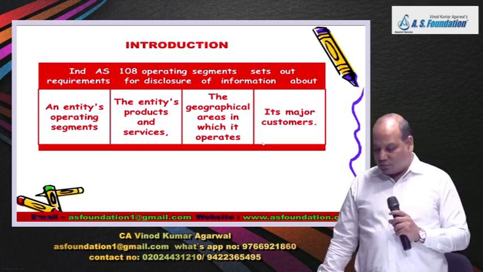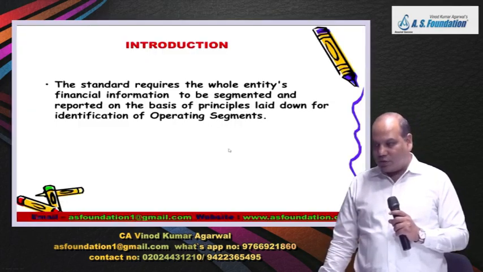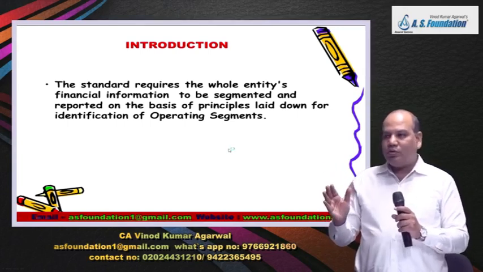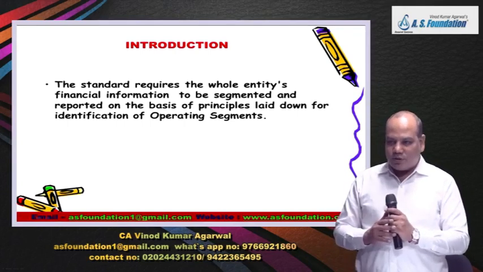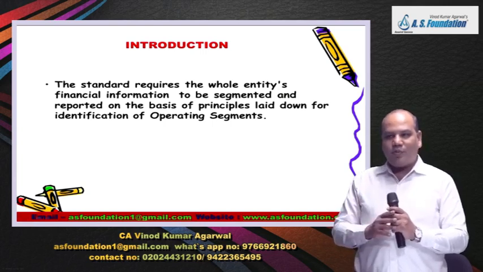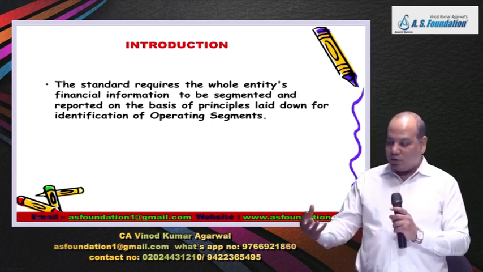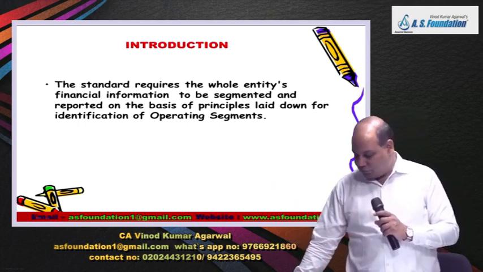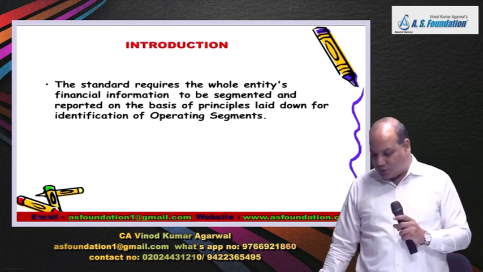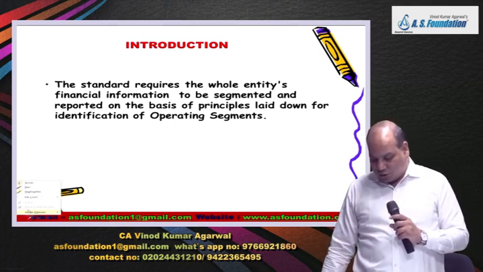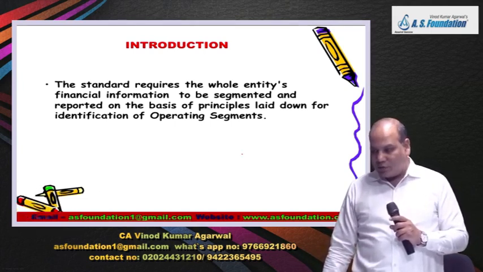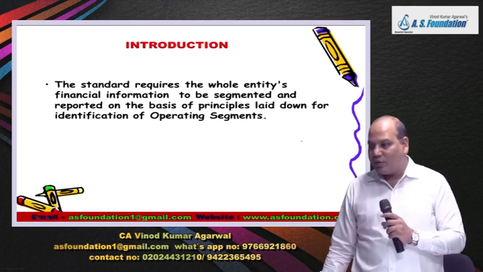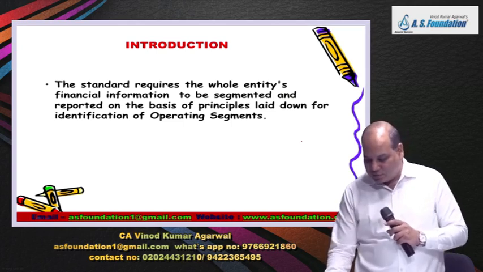So earlier, what these companies did long back, they would only give, suppose, one profit and loss statement, one statement of financial position, which would cover the profit of different business activities. So as an investor, it was difficult for us to understand which division or which department or which segment is performing in which manner. Is it right?